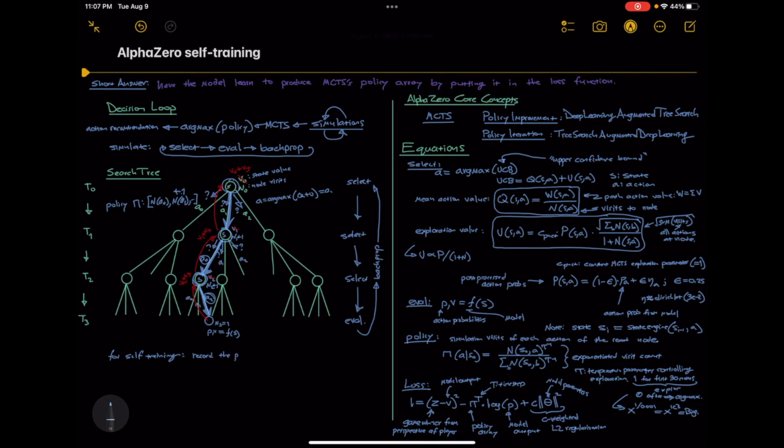To get AlphaZero to train without outside data, we record the policy array pi used for each move, the associated state at time step t, and the winner of the game z from the perspective of the player at that time step. Recorded games become training data we uniformly sample from.